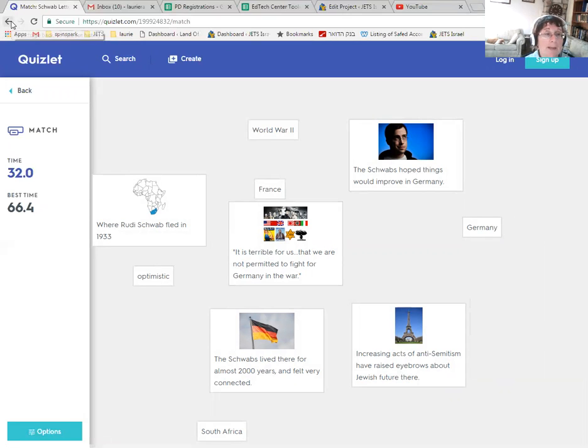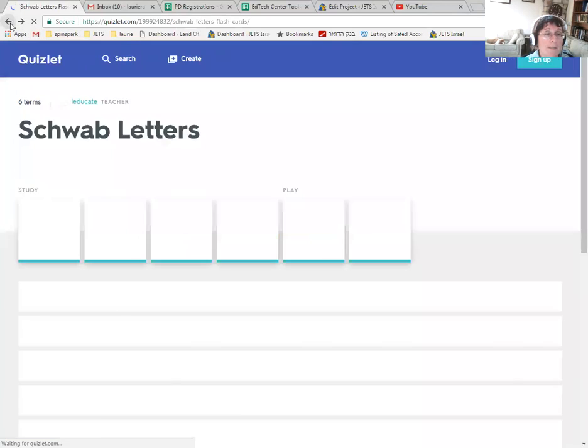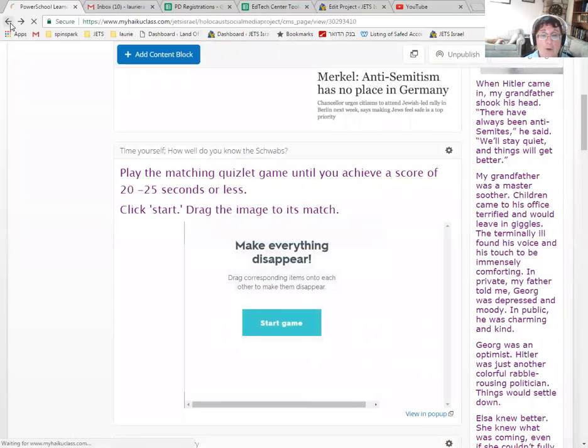In order to get back to the haiku, you just click the back button twice, and that takes you back to the haiku. And that's the matching Quizlet game.